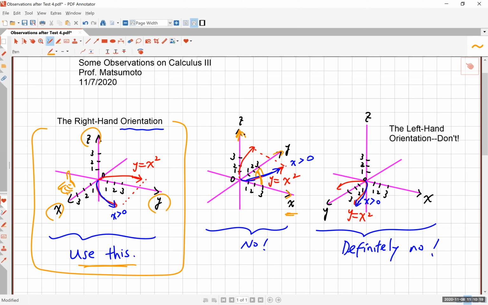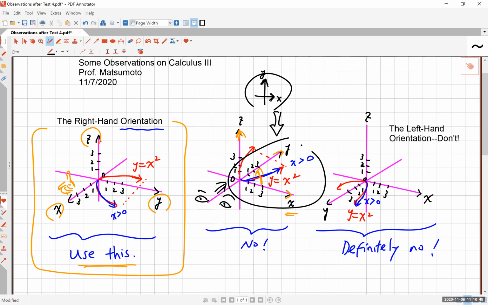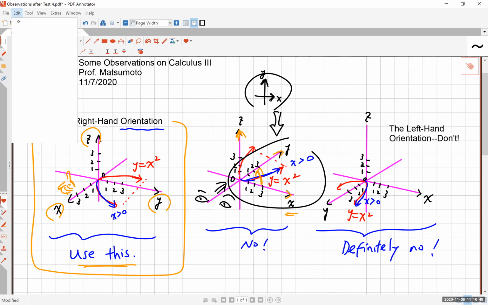However, and by the way, this does have an advantage, because we normally see the XY plane like this, right? This is a positive x-axis, this is a positive y. And so it's natural to go from here to here. You're looking at this from here, your eyes over here, so it sort of makes sense to have this picture as your XY plane like this. But the problem is it's not used by most people.